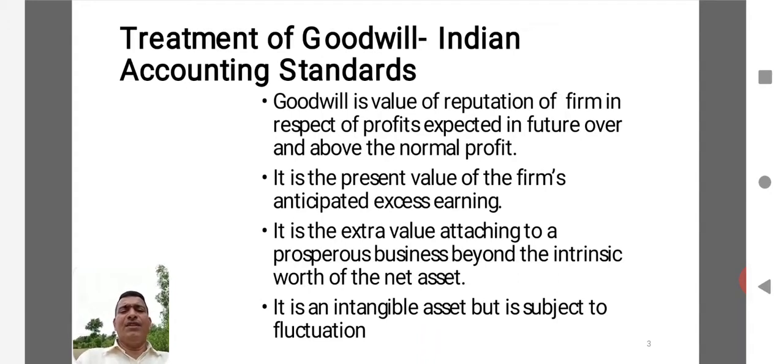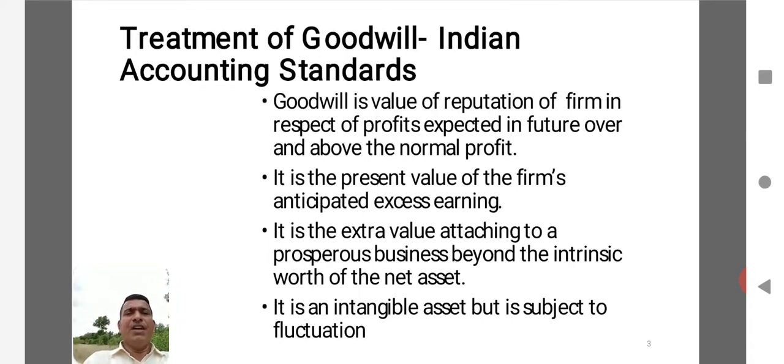When a new partner is admitted, that partner will be getting an opportunity to share the future profits and losses. So, whatever efforts have been put in by the old partners in developing the business or in creating the goodwill or reputation, they need to be rewarded, they need to be paid for it, and it is in the form of goodwill that payment will be done in the accounting adjustment of the partnership firm. Now, in simple terms, goodwill is the reputation, the good name or the image that has been generated by the partnership firm over a period of time.